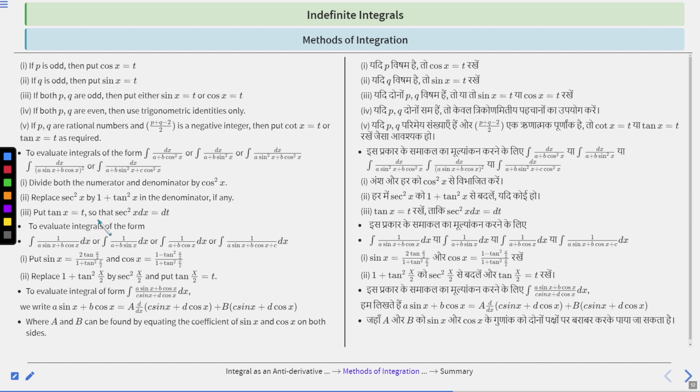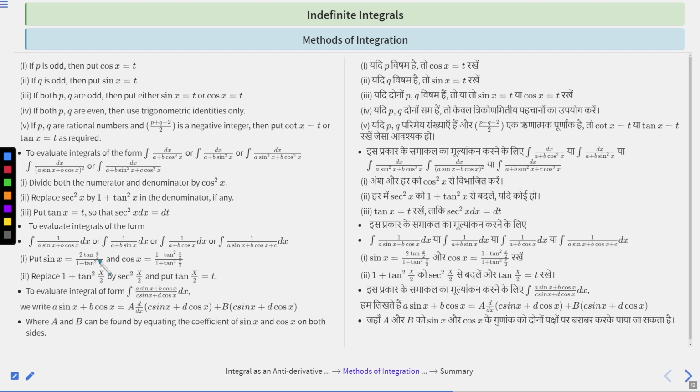Put tan x equal to t, so that sec square x dx is equal to dt. Now evaluate integral of the form. To evaluate integral of the form, integration of 1 upon a sin x plus b cos x dx, or integration of 1 upon a plus b sin x dx, or integration of 1 upon a plus b cos x dx, or integration of 1 upon a sin x plus b cos x plus c dx.